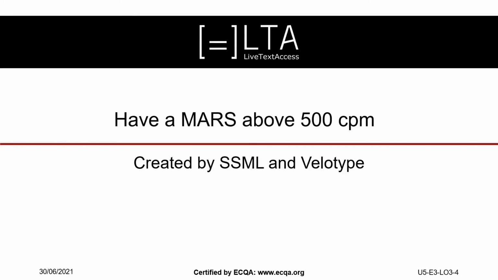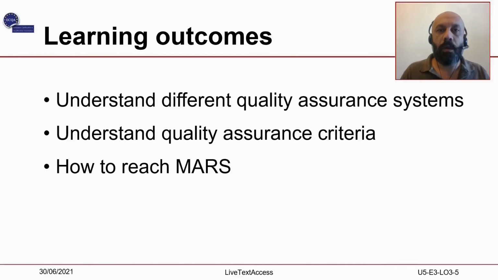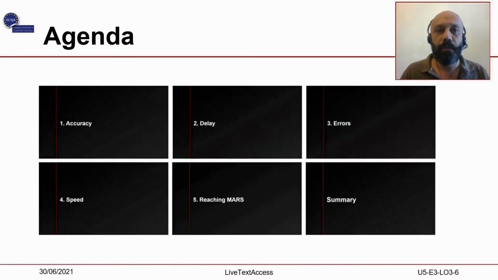This video lecture explains how to have a MARS above 500 characters per minute and has been created by SSML and Velotype. On completion of this training sequence, you will be able to understand the different quality assurance systems, as well as the quality assurance criteria used in the market. Finally, you will learn how to reach MARS, or your capacity to produce accurate and rapid live subtitles. This is the agenda of this presentation.